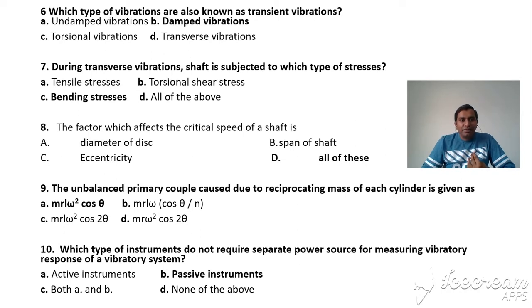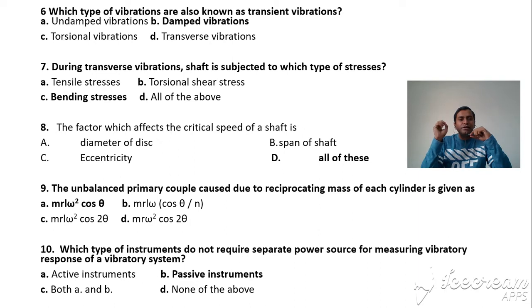Which type of vibration is also known as transient vibration? Transient means reducing, obviously damped vibration. During transverse vibration, the shaft is subjected to which type of stress? Transverse means perpendicular to the shaft axis. Obviously when a perpendicular force acts on the shaft, bending stress is created. The answer is C, bending stress.